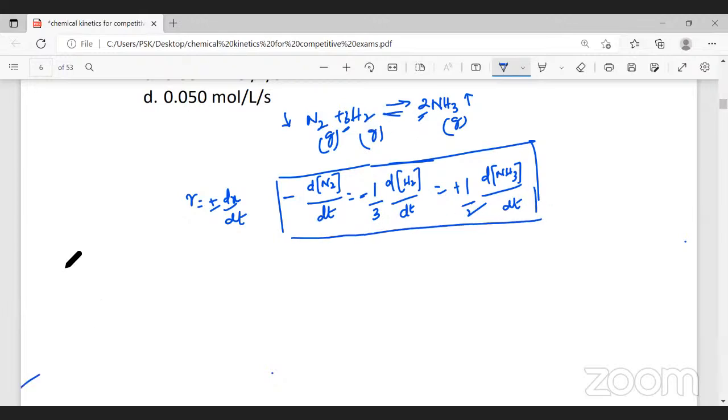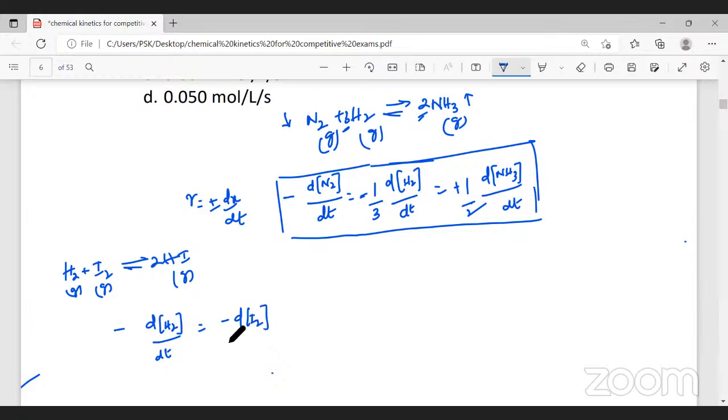Similarly, if you write one more reaction, H2 plus I2 giving you 2HI. Assume that all are in gaseous state. Now, what will be the stoichiometric rate equation for this? It will be minus change in concentration of hydrogen with respect to time. That will be equal to, the coefficient is 1. If you don't divide it by 1, it makes no difference. It will be minus change in concentration of iodine with respect to time. That will be equal to change in concentration of hydrogen iodide with respect to time.